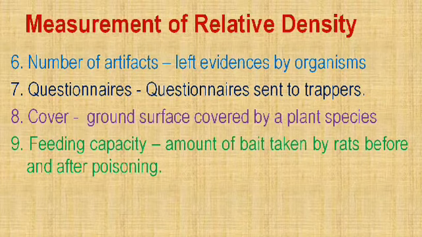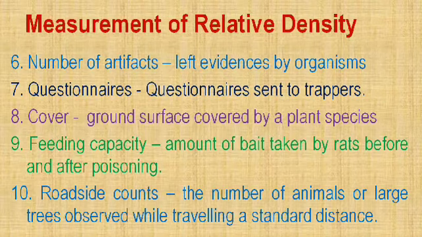Then feeding capacity: the amount of bait taken by rats before and after poisoning. If the rats have finished the total food, that means their density is still high. If the food remains untouched, that means the density of rats is minimized after poisoning. And if the food is again consumed by the rats, that means the density of rats is again high after poisoning too.